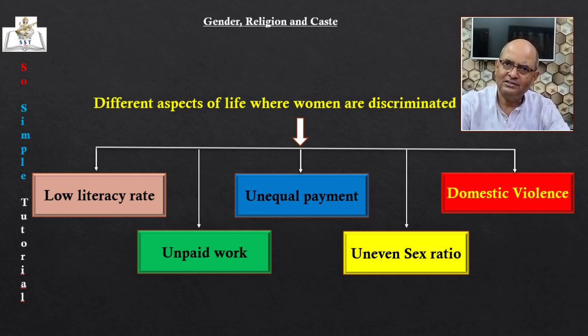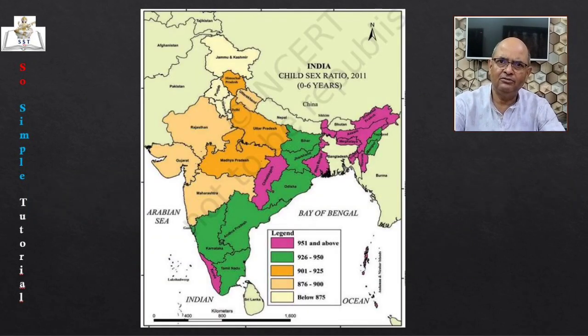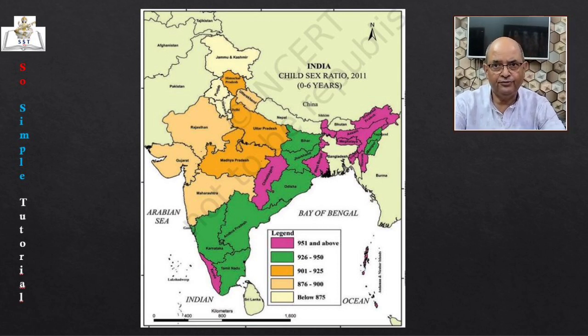Next, low sex ratio. In India, the birth of a son is an occasion of joy and festivity, but the birth of a daughter is not always celebrated. In many parts of India, parents prefer to have sons and find ways to get a girl child aborted before she is born. Such sex-selective abortions have led to a decline in child sex ratio in the country to 919. This ratio has fallen below 850 or even 800 in some states.